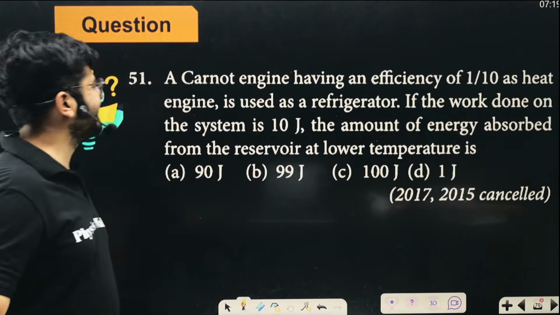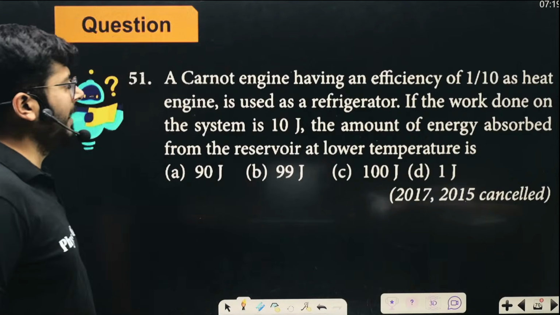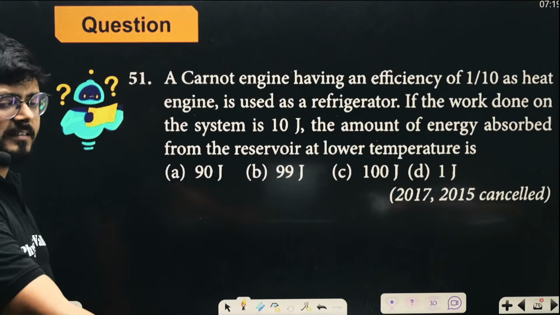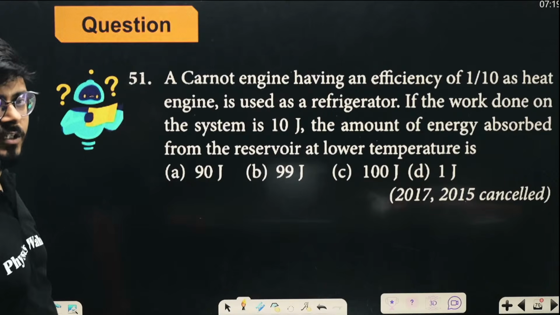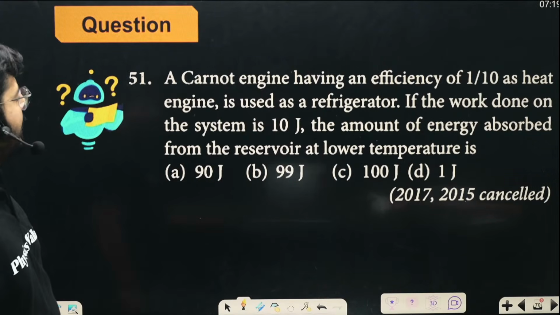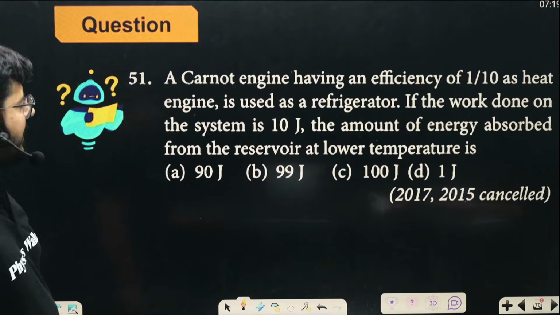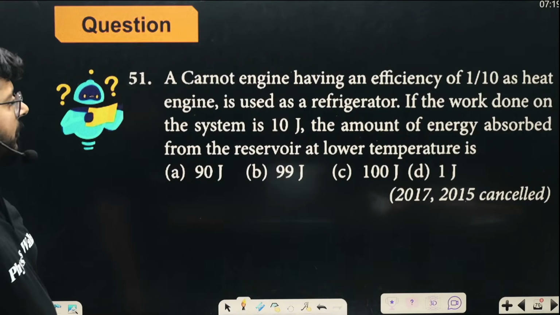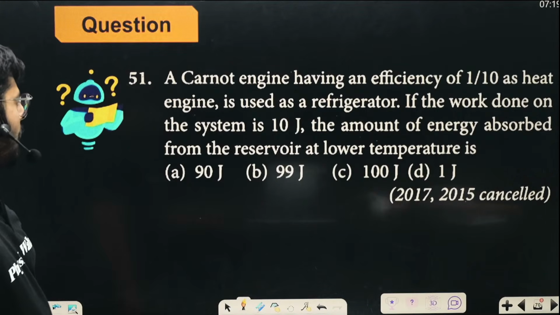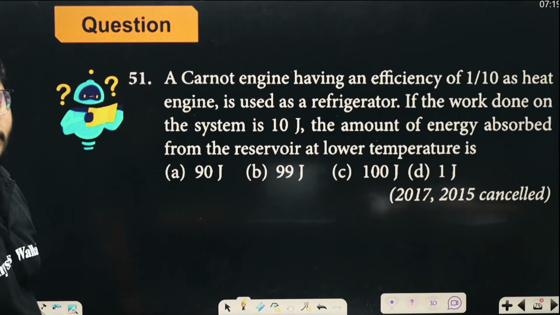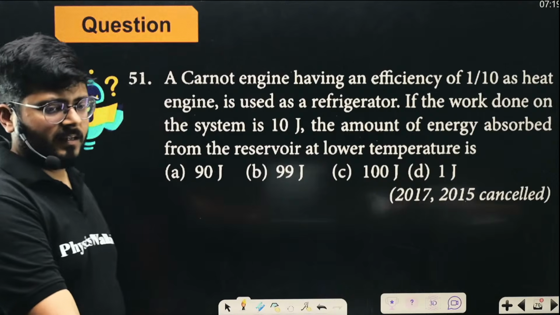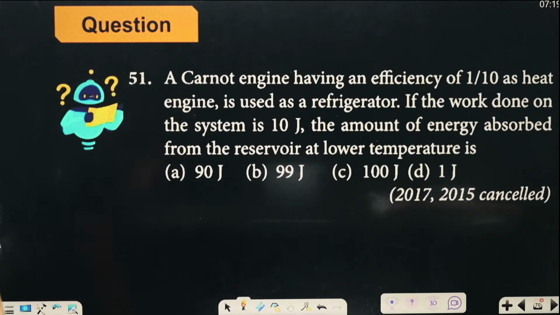The next one is this: a Carnot engine has an efficiency of 1/10 of the heat engine, right? Okay, and it is used as a refrigerator. If the work done on the system is 10 joules, the amount of energy absorbed from the reservoir at the lower temperature is going to be. So the idea is very, very clear, right? The simple formula of efficiency is applicable over here.